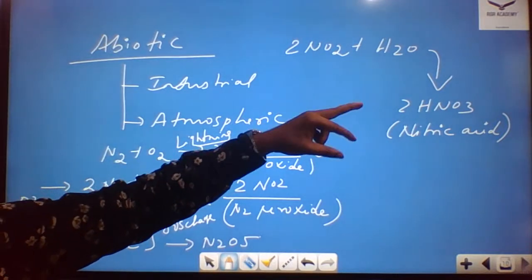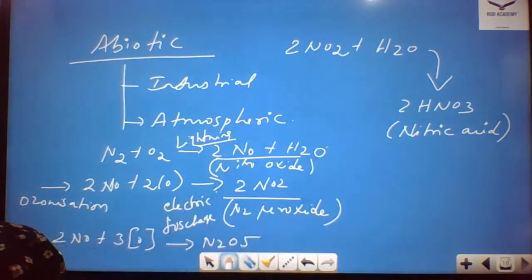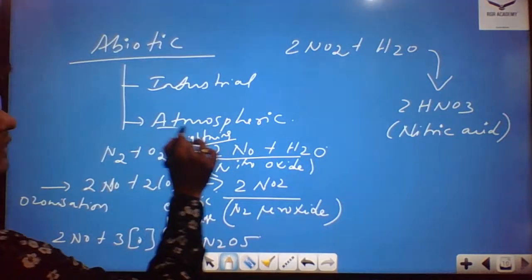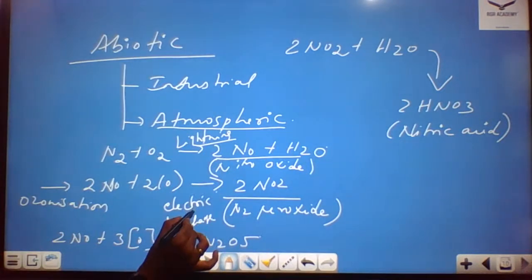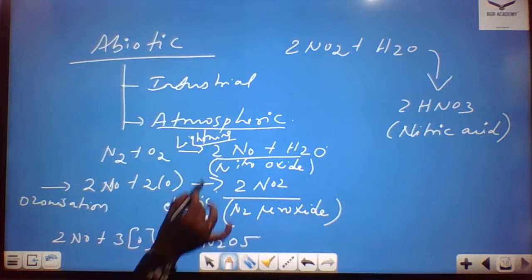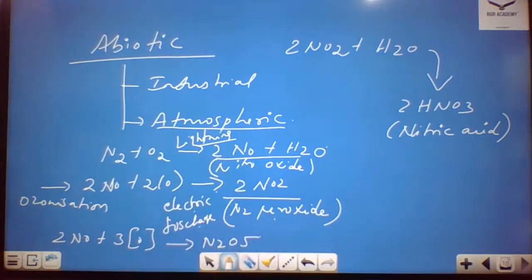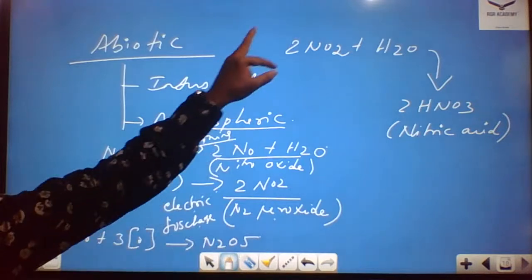When this nitric acid penetrates the soil, it increases the acidity of the soil as well. So you should be very careful with this atmospheric form of nitrogen fixation. It occurs by means of lightning or electric discharge. You get nitrous oxide and nitrogen peroxide, and by means of the ozonation process, you get N2O5. This N2O5 combines with the water.